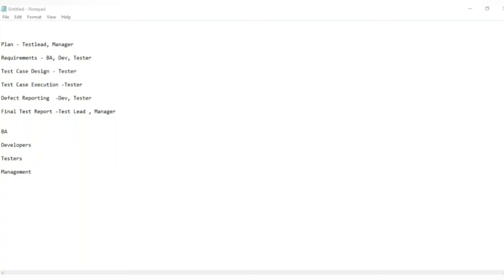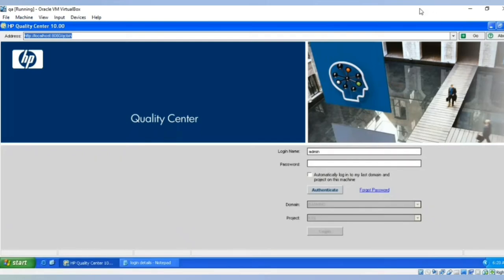And this is what it is going to look like. The Quality Center interface is going to look like this. You will have a login name and password field available at the beginning of the screen itself. As I told, everyone will be provided with a username and password. You have to log in with your own credentials here.